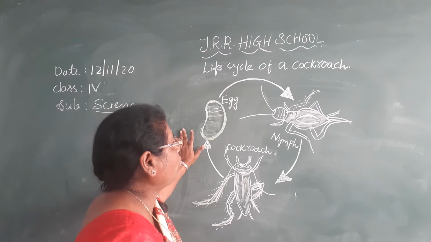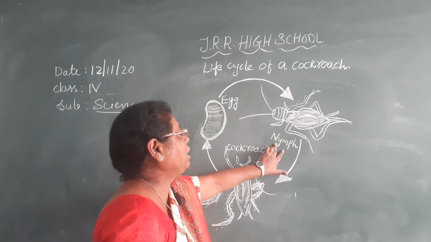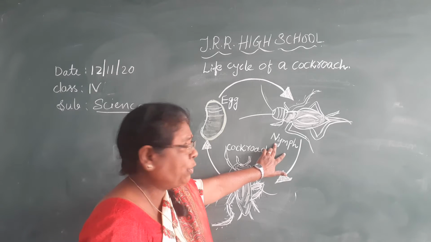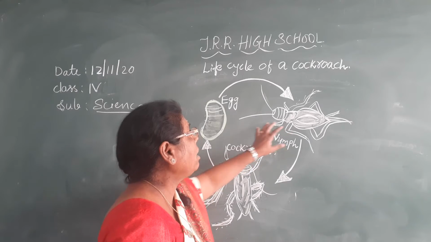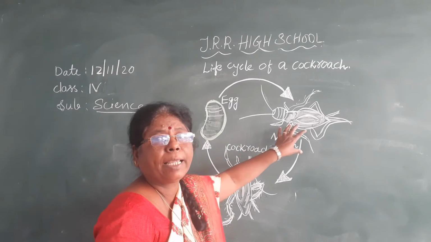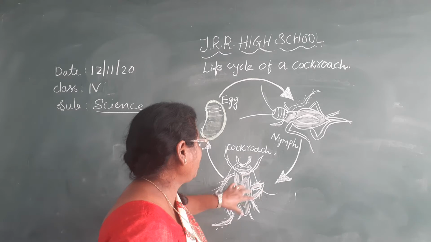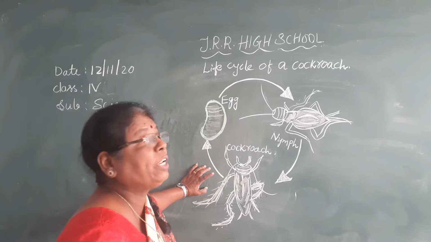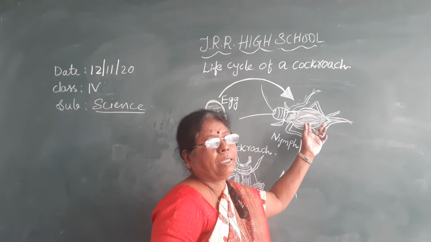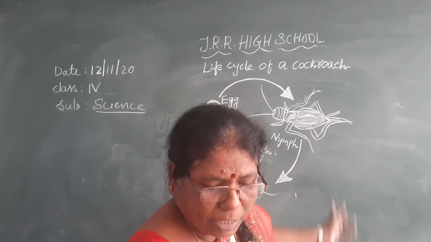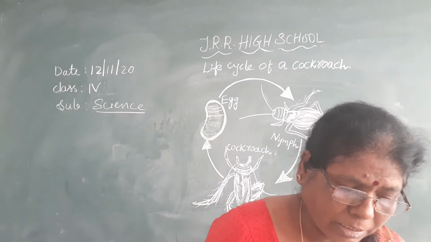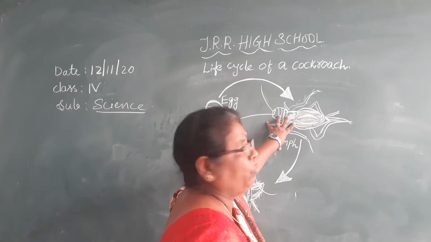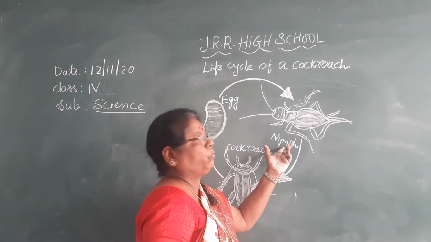Now the next stage, what do you call it? Nymph. The second stage of the cockroach is called a nymph. It is the feeding stage. It looks like a young cockroach. But what is the difference between the young cockroach and the adult cockroach? That is wings. Wings are not there in the nymph stage. So most of the feeding is done in this stage.